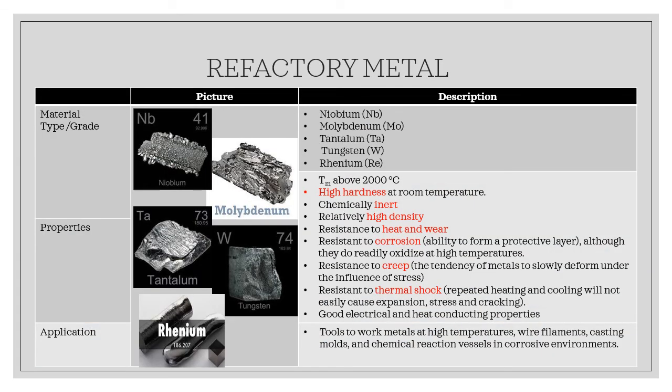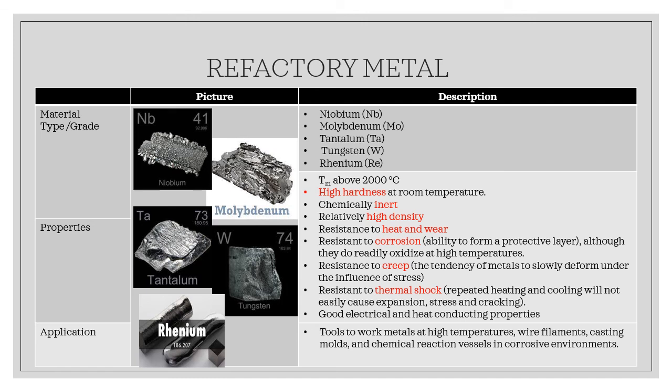Another type of alloy is refractory metals. There are generally 5 types of refractory metal, which is niobium, molybdenum, tantalum, tungsten, and rhodium. So what is refractory metals? Refractory metals is a metal that can withstand higher temperature. Because the melting temperature of these refractory metals are more than 2000 degrees Celsius.